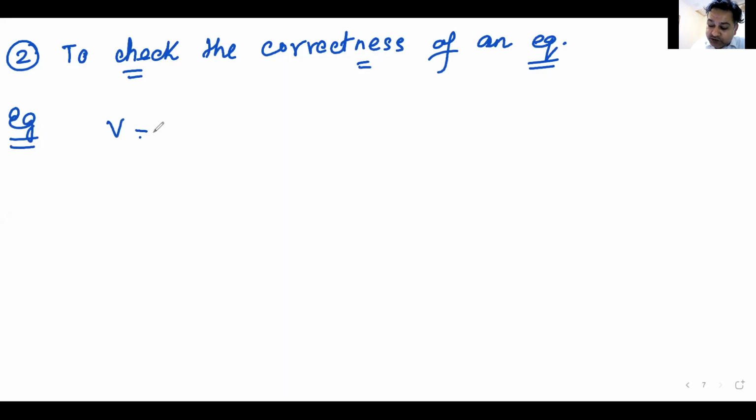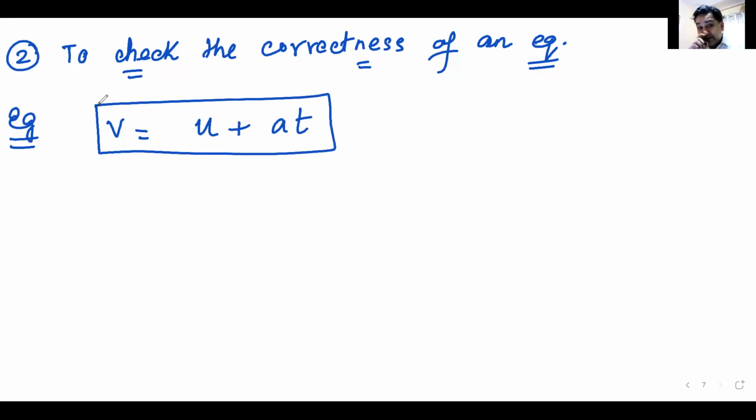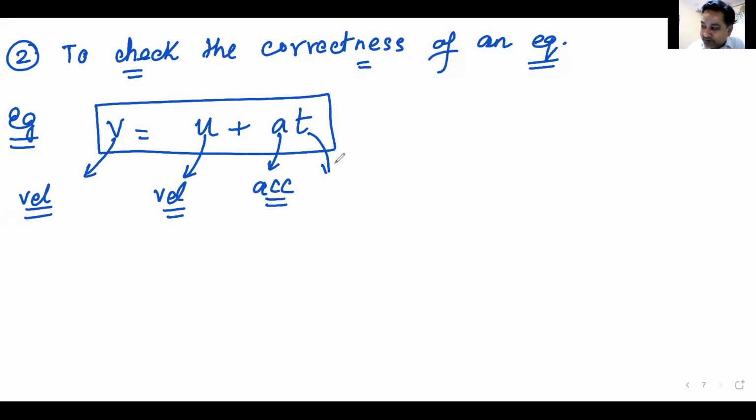Let us say we have an equation V is equal to U plus AT. And we need to check this equation whether it's correct or not. What does V stand for here? V stands for final velocity. Let us just call it velocity now. U stands for initial velocity. Let us call it velocity now, because I am only concerned with dimensions, not initial and final. A is acceleration. Let us call it acceleration only. And T is time. Let us call it time only. So I have to check whether this equation is correct or not by dimensions.